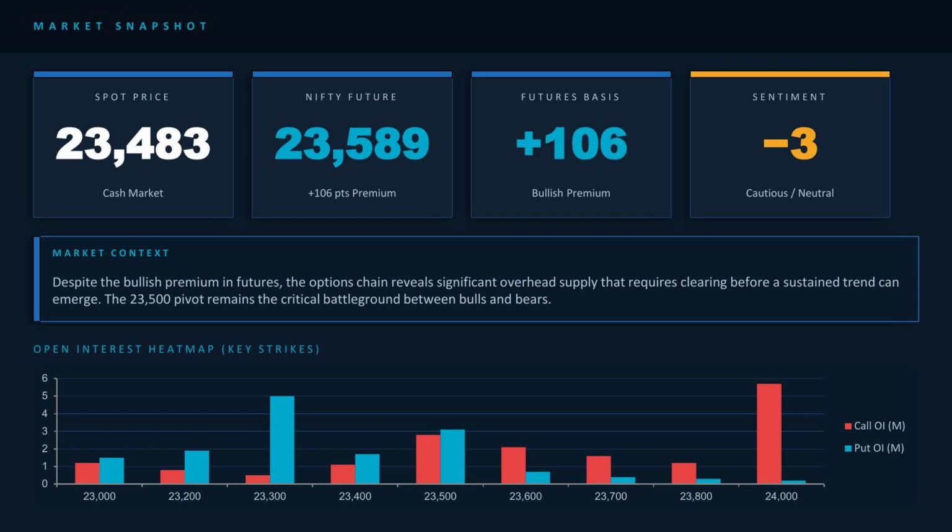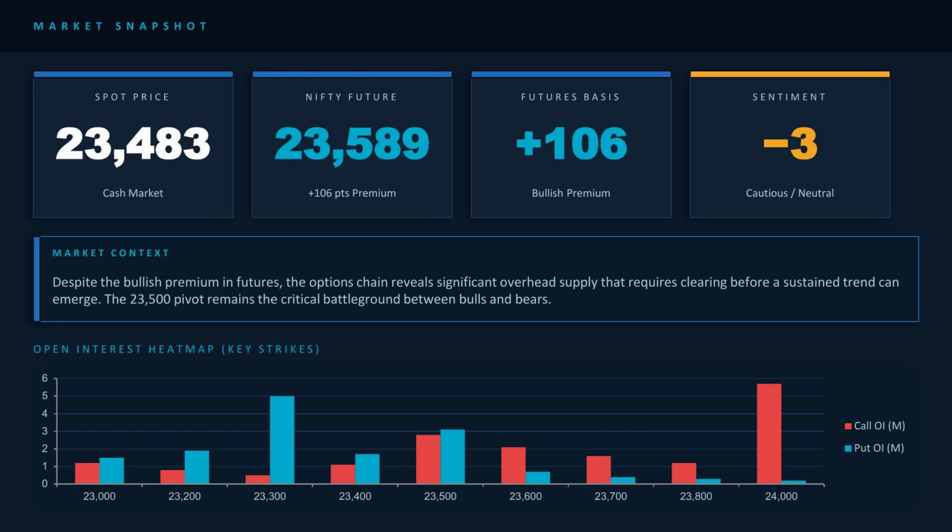This slide gives you the big picture, where the market stands right now. Spot price, 23,483. This is the actual live price of Nifty 50 in the cash stock market. If you bought all 50 Nifty stocks in proportion right now, this is what the index would read.